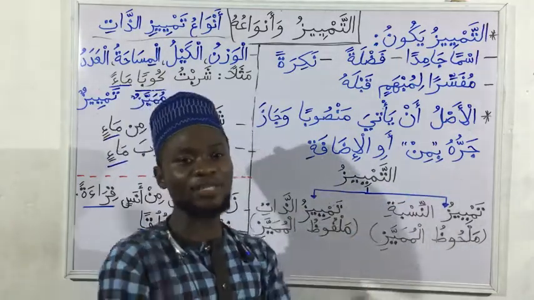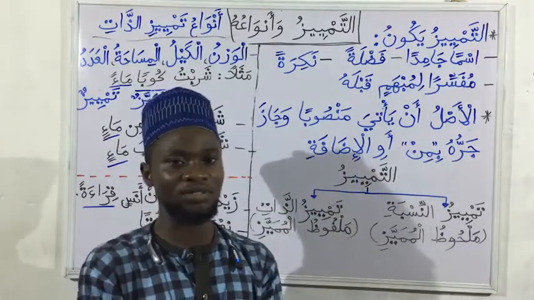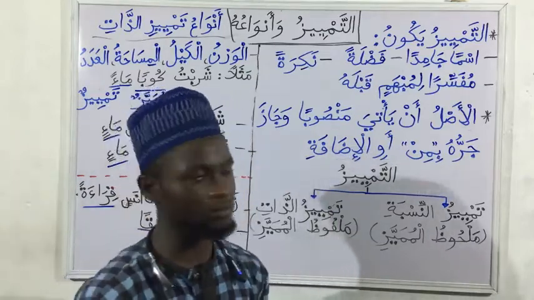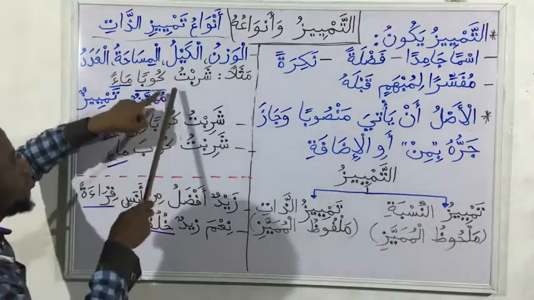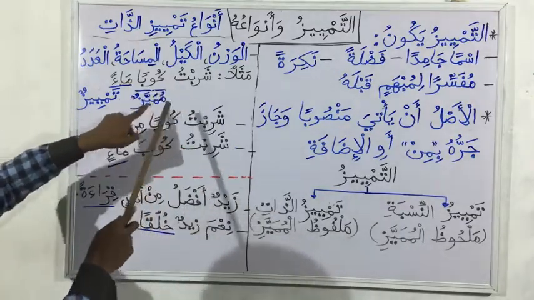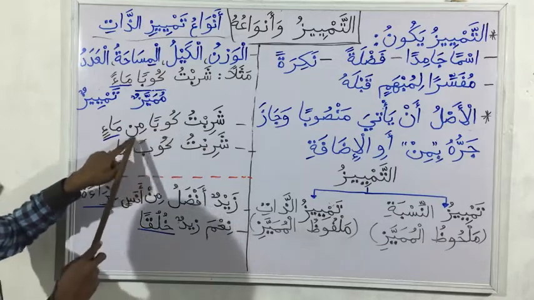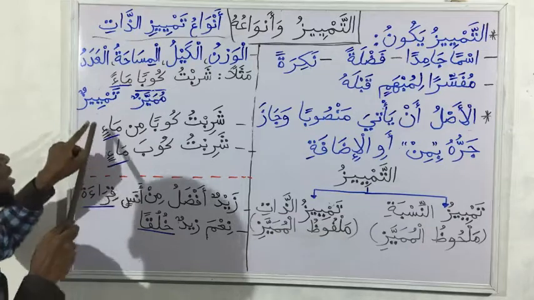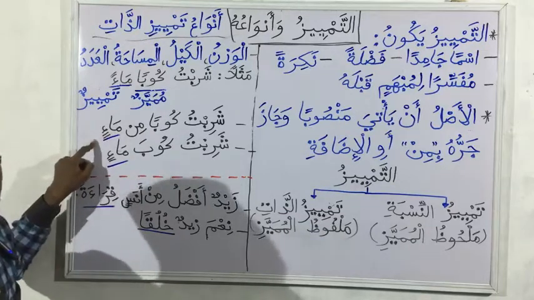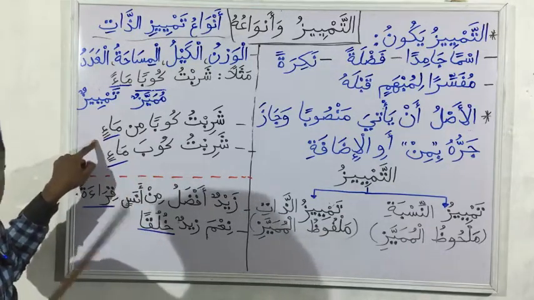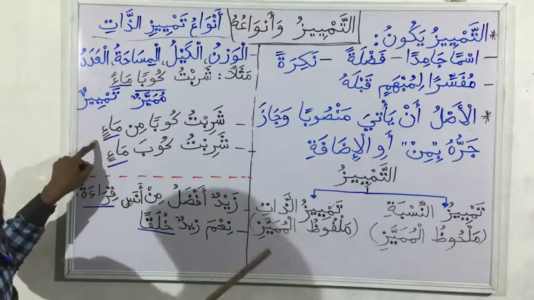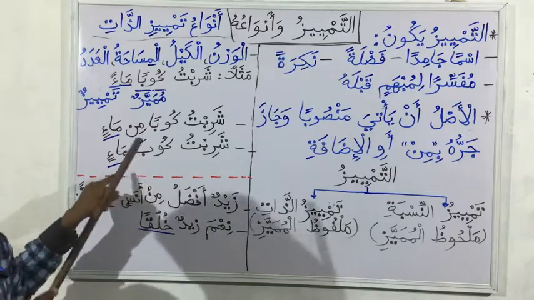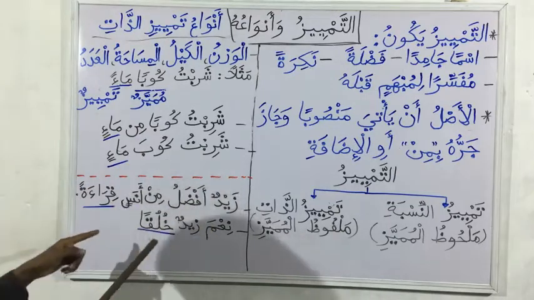From min. That is, you add min before the tamyiz, so that it takes jarru that way. Or from what? From idofa. So the example again: sharibtu kuban min ma'in. So the min has made it jarru. So this ma is still our tamyiz, though it is taking jarru. It is still our tamyiz because it is permissible for it to take jarru with what? With min. Then sharibtu kuba ma'in idofa.